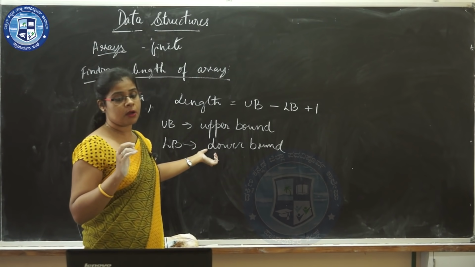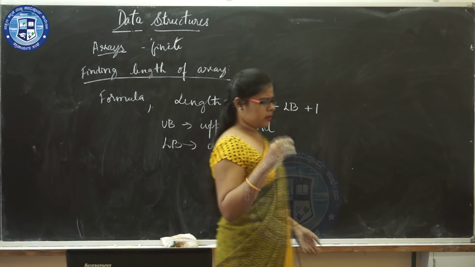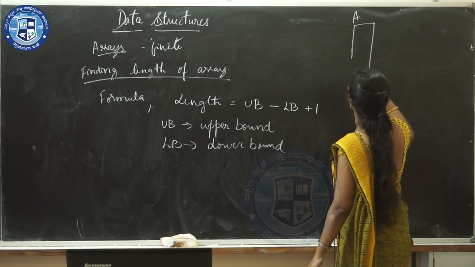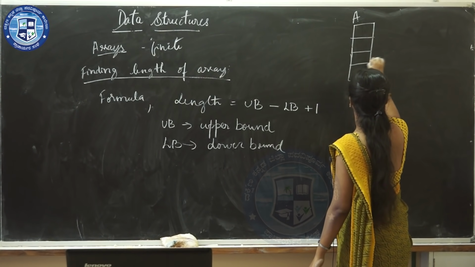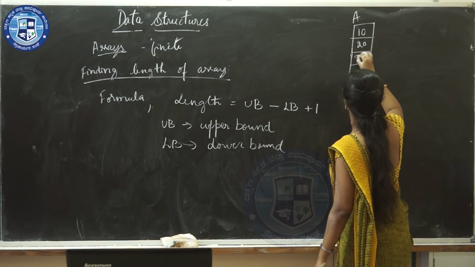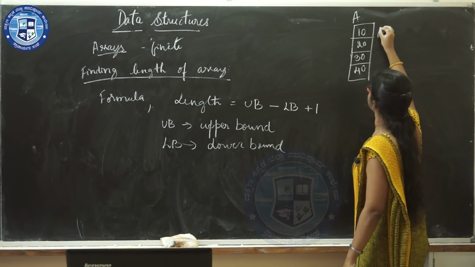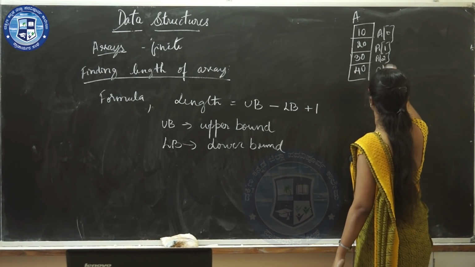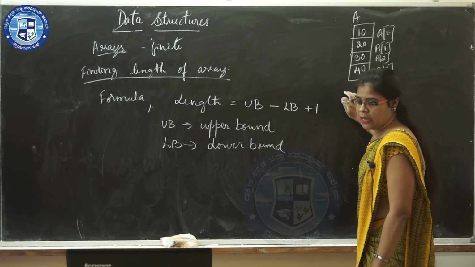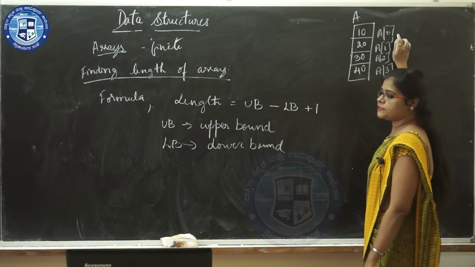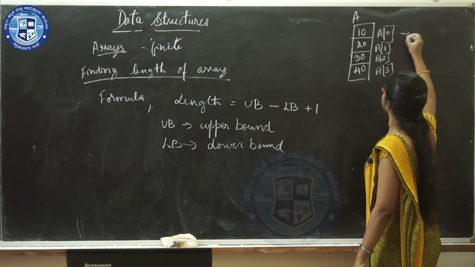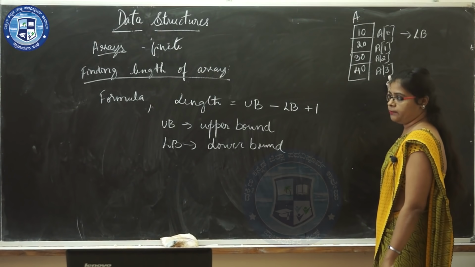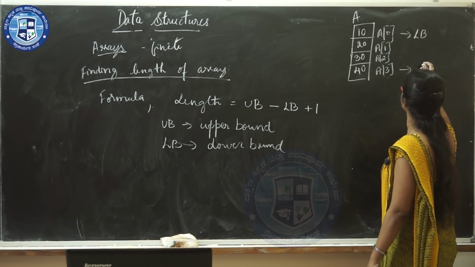Now we'll take an example of an array. In this array, A of 0 is the lower bound, LB, and here A of 3 is the upper bound.